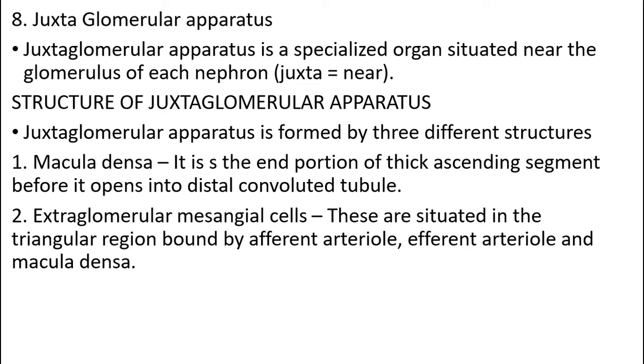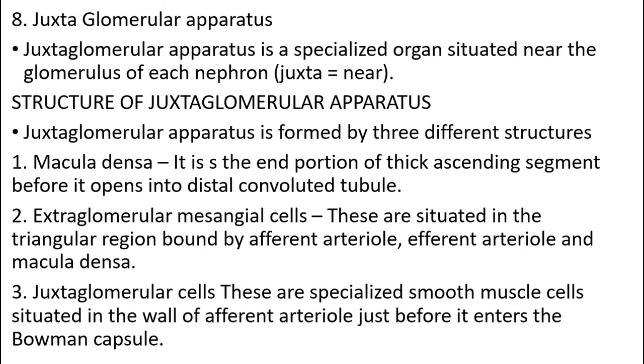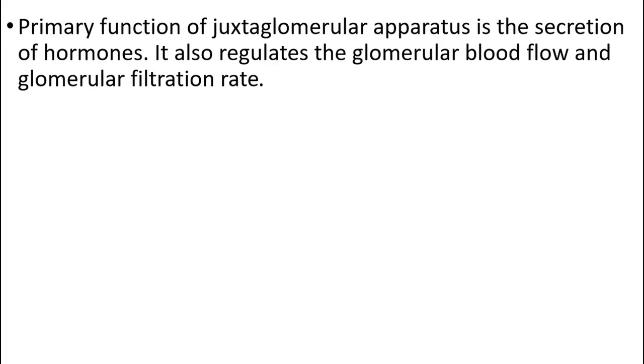Extraglomerular mesangial cells are situated in the triangular region bound by the afferent arteriole and macula densa. And juxtaglomerular cells are specialized smooth muscle cells situated in the wall of the afferent arteriole just before it enters the Bowman capsule. Primary function is secretion of hormone.